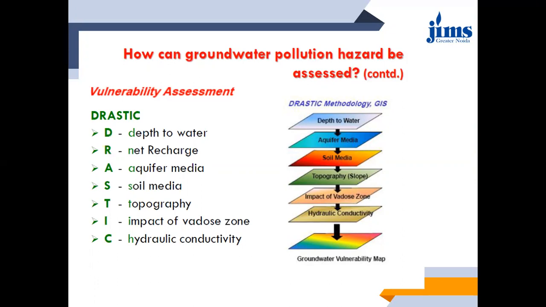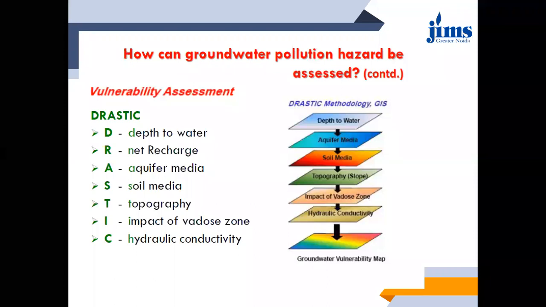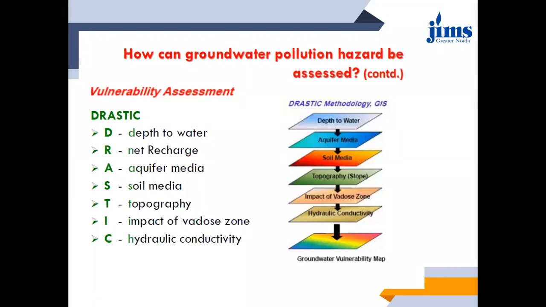So what are all these abbreviated forms? It gives you the abbreviation DRASTIC. So this DRASTIC methodology is basically a GIS based technique, where we take all these parameters, D for depth to water, then R for net recharge, all these parameters are measured. We take a quantitative and qualitative measurement of it.